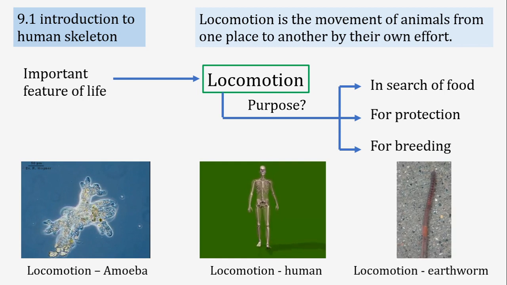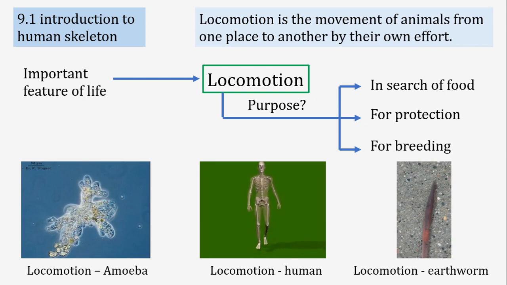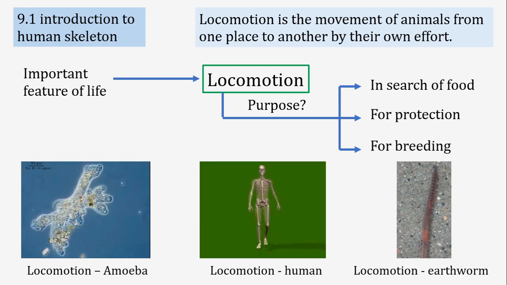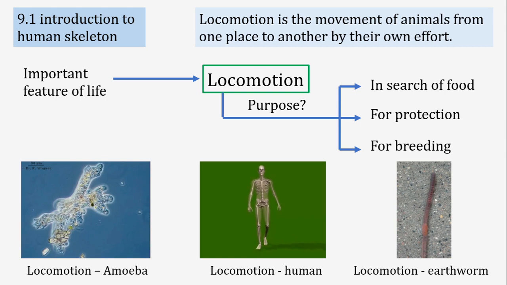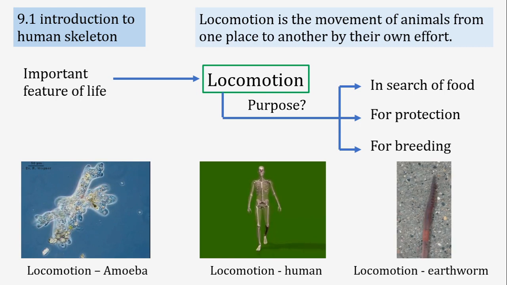The locomotion of the earthworm is very different. The earthworm has no skeletal system inside. It only has different muscles in its rings. By contraction and expansion of these muscular rings, it can move forward and backward.